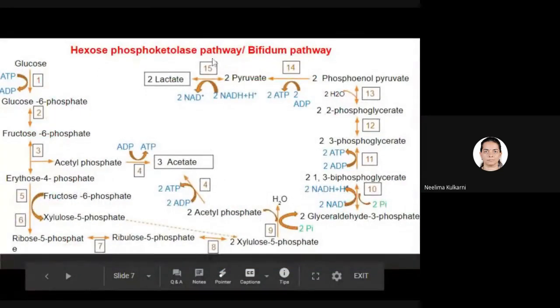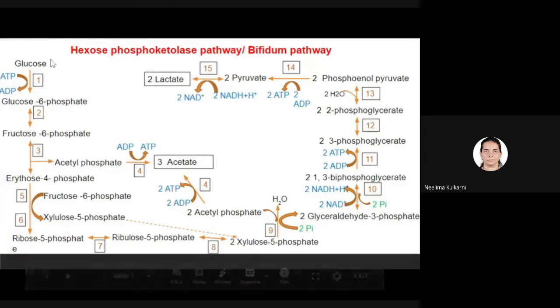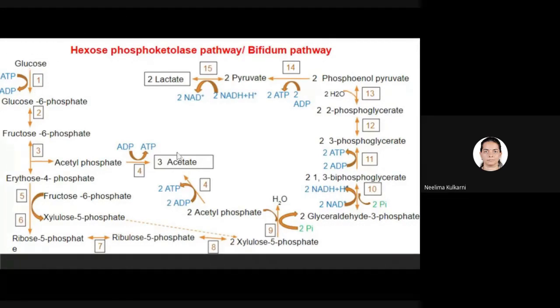And in hexose phosphoketolase pathway or bifidum pathway, glucose can be degraded to produce acetic acid and lactic acid as the metabolic end products. So, bacteria are able to degrade glucose to produce several metabolic end products as a result of either aerobic or anaerobic metabolism.